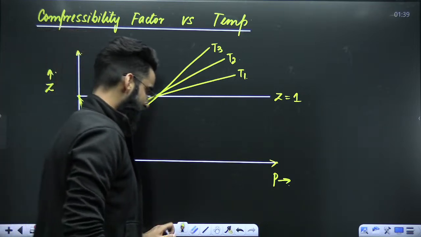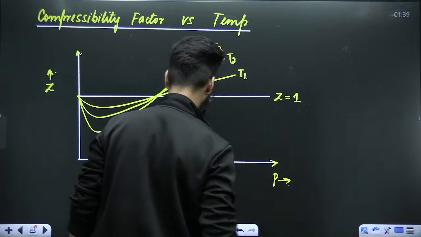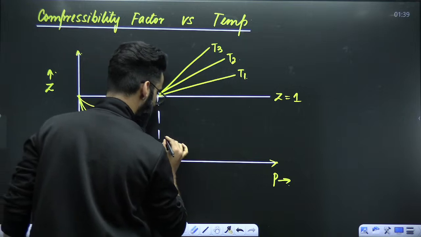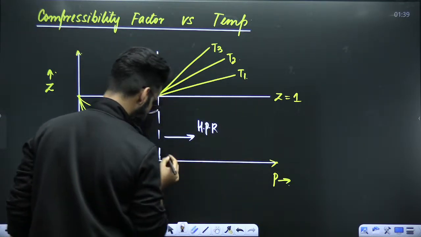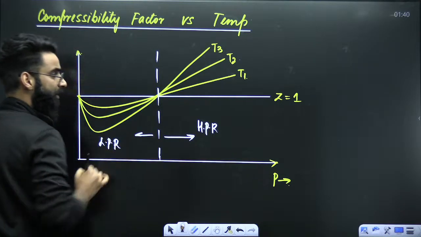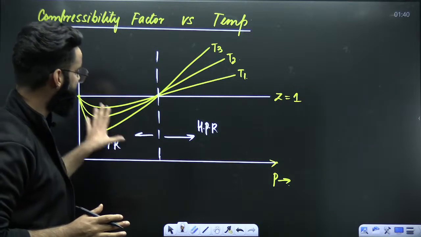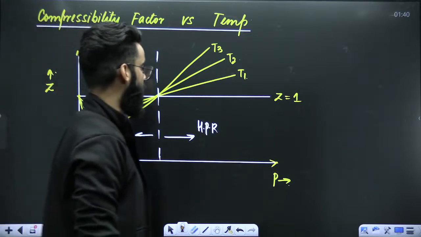My dear students, let's try to do one simple thing over here. This particular point, after this, let's call it the high pressure region. And below this, let's call it the low pressure region. So I'm going to analyze this graph in the high pressure region as well as the low pressure region. Let's see what kind of results we get.